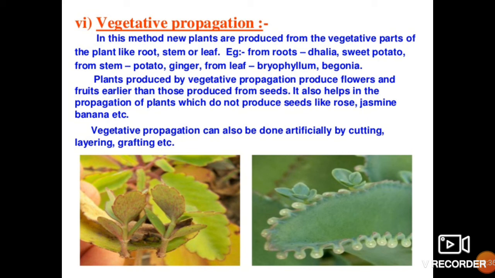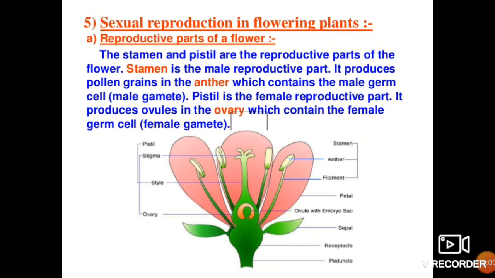It also helps in propagation of plants which do not produce seeds. So, students, the plants which do not produce seeds are also reproduced by this mode of reproduction. For example, rose does not produce seeds, and jasmine and banana do not produce seeds, so they increase their number by this mode of asexual reproduction. Vegetative propagation can also be done artificially by cutting, layering, grafting, etc. Okay, let us move to the next slide.